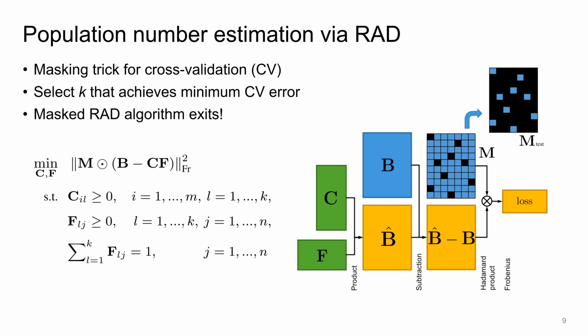90% of the elements are set to be ones, but others to be zeros. Therefore, we only optimize according to the 90% of the elements of the original bulk data. At the validation time, we use a complementary mask for calculating validation error. Although we do not show it here, there exists a masked version of RAD optimization algorithms.